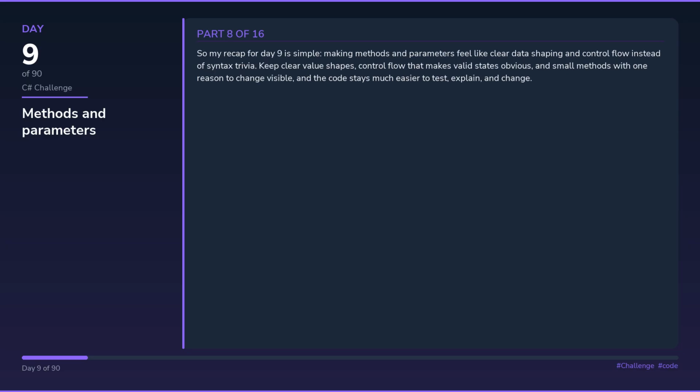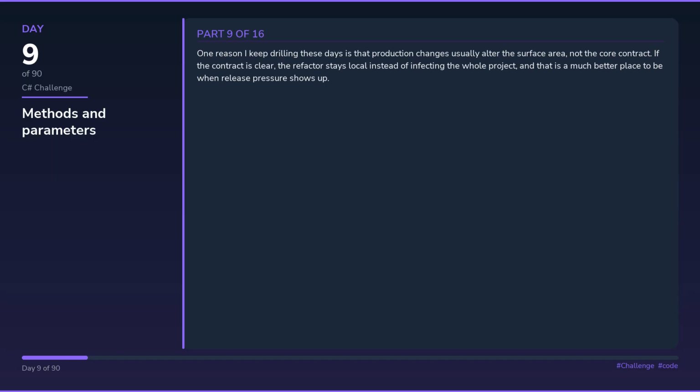So my recap for day 9 is simple: making methods and parameters feel like clear data shaping and control flow instead of syntax trivia. Keep clear value shapes, control flow that makes valid states obvious, and small methods with one reason to change visible, and the code stays much easier to test, explain, and change. One reason I keep drilling these days is that production changes usually alter the surface area, not the core contract. If the contract is clear, the refactor stays local instead of infecting the whole project, and that is a much better place to be when release pressure shows up.